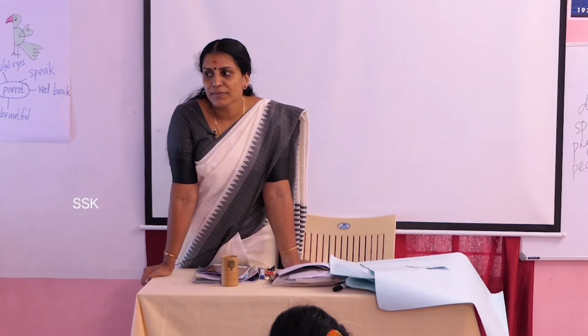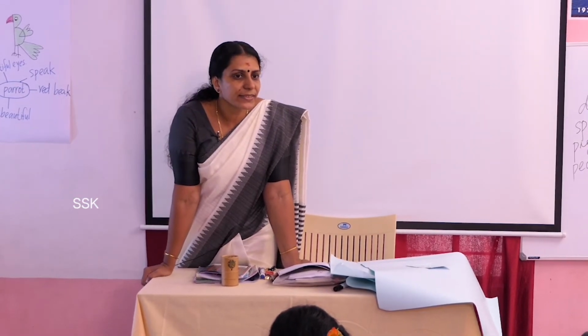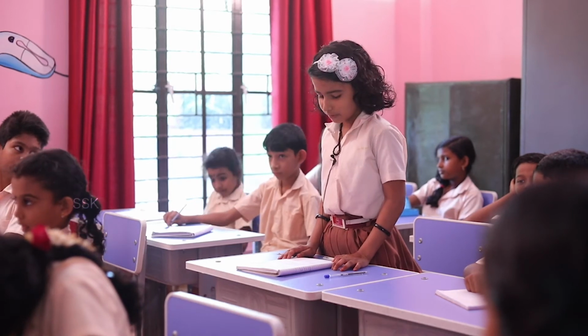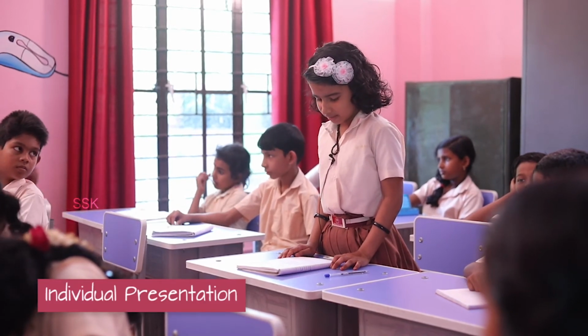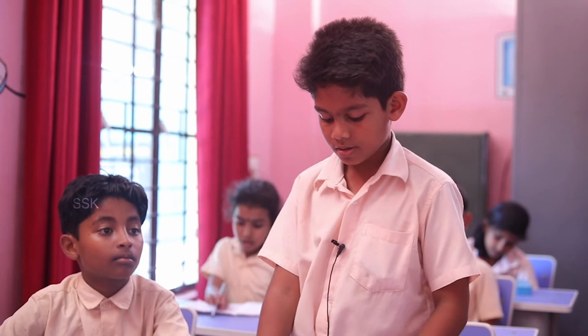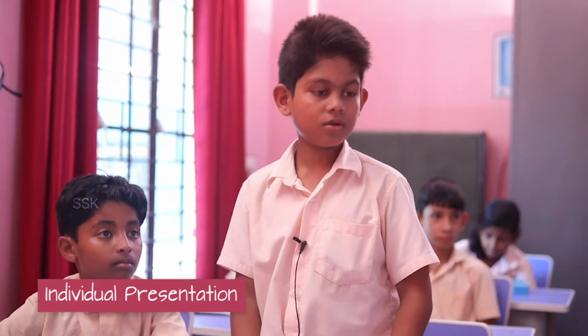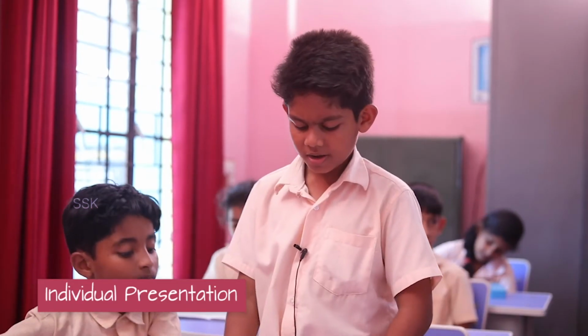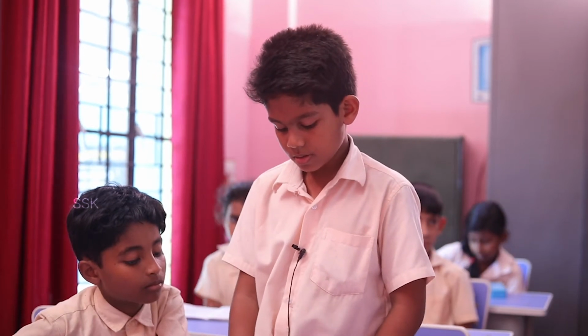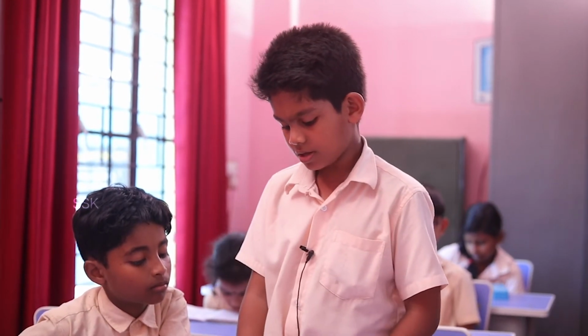Okay, children? All of you finished writing? Okay, now who is going to read it out loudly? Parrot is beautiful. Okay. Parrot can fly. Okay, very good. Parrot is green in color. Parrot has red beak. Parrot is beautiful. No trace of conscious learning is here. The learners draw, they talk about their picture, and they write about their own parrots.